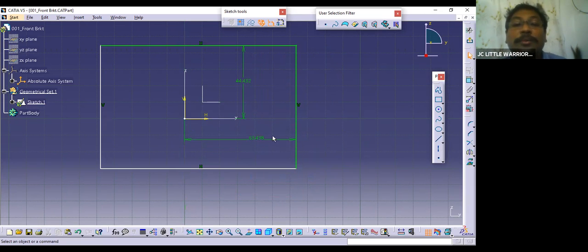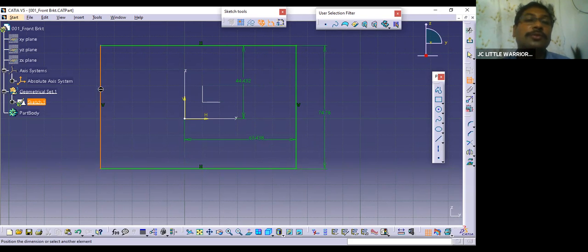Two dimensions must be given, one from the horizontal and one from the vertical, and then the other dimensions using the other lines, the other faces of the part. Now this is green. Once you start constraining it, the whole thing will become green. Now this is completely fixed. Your sketch is not going to move in any way.